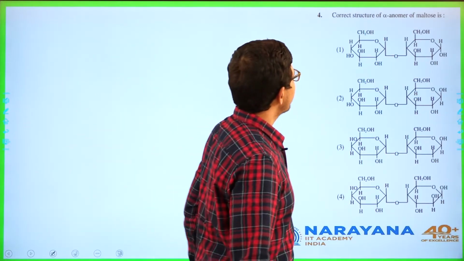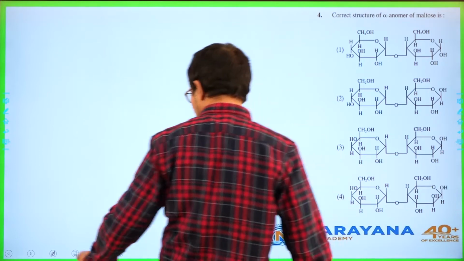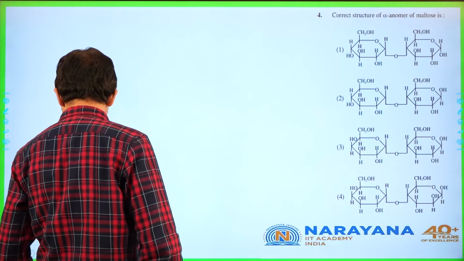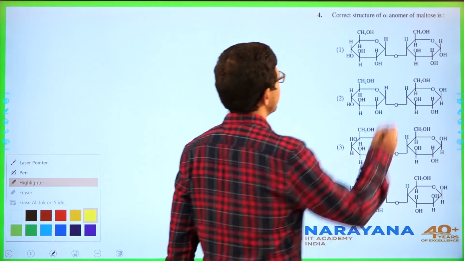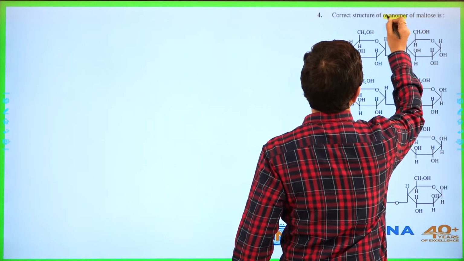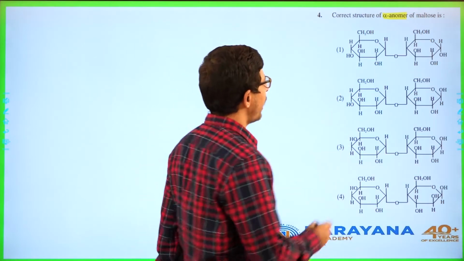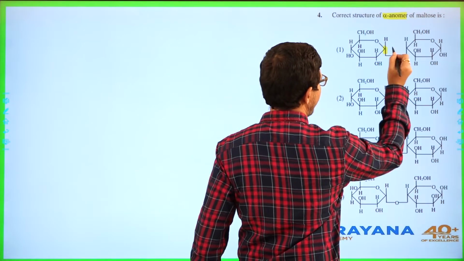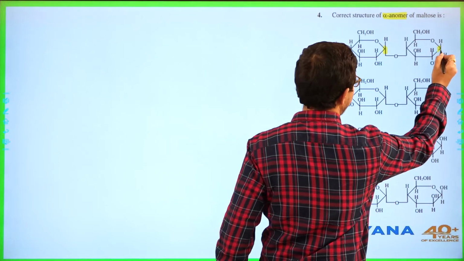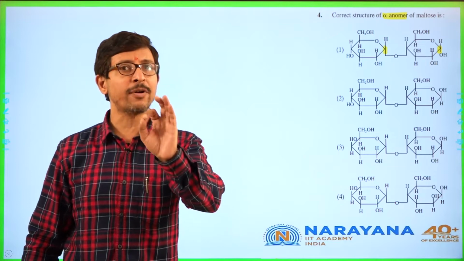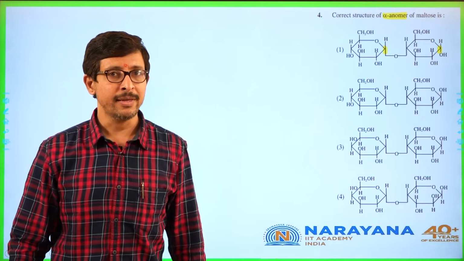Now, here they are asking you about the alpha anomer. Check it. How do you identify the alpha anomer? The O attached carbon, you check it. Always the O attached carbon needs to be checked for alpha and beta.